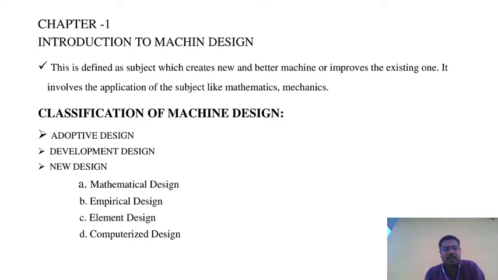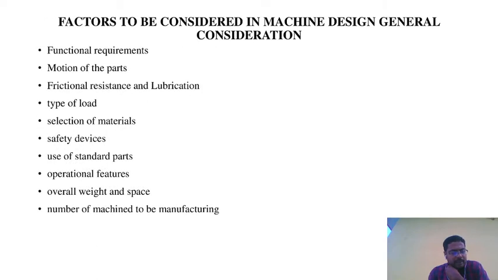So what are the classifications of machine design? Designs can be classified into different types: adaptive design, development design, and new design. What is the meaning of adaptive design? This type of design is concerned with the adoption of existing designs. It is already existing.